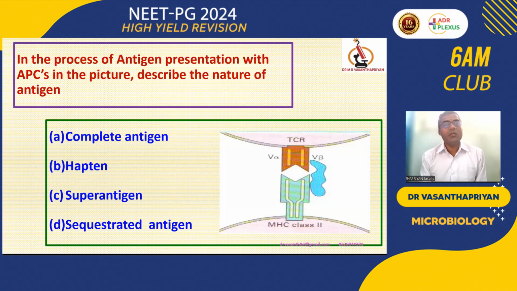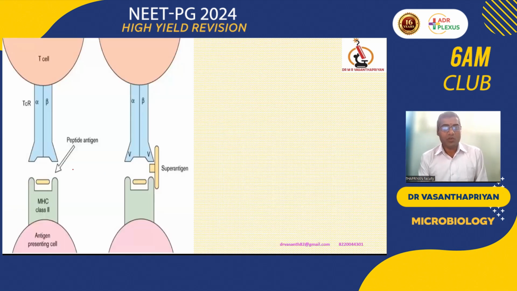In the process of antigen presentation in the APC, describe the nature of antigen. Normally, the first picture is called a complete antigen. It presents the antigen in the central groove of MHC and T cell receptor. The T cell receptor has alpha and beta chains, and MHC class 2 is present on the antigen presenting cell.